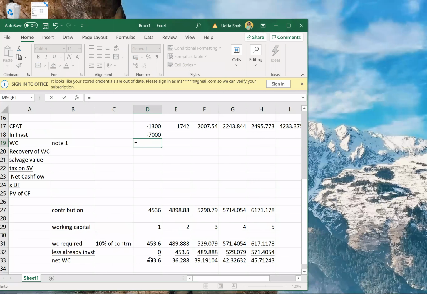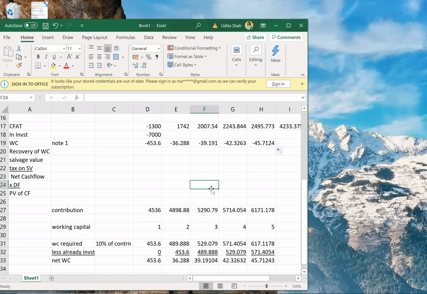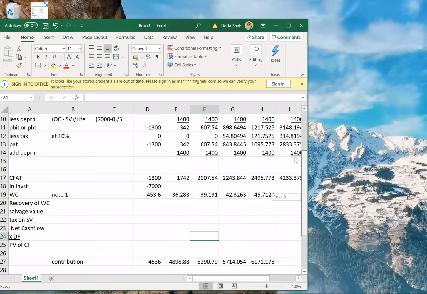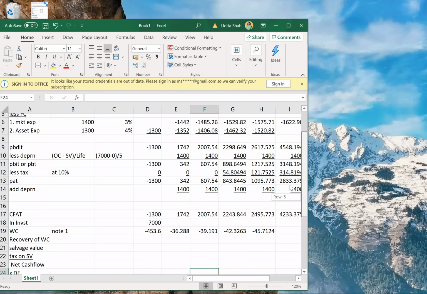So my working capital is 453.6 in year 0, 1, 2, 3, and 4. Instead of writing working capital from year 1 to 5, I have written from year 0 to 4. Why? Because working capital was at the start of each year. If you understood this.